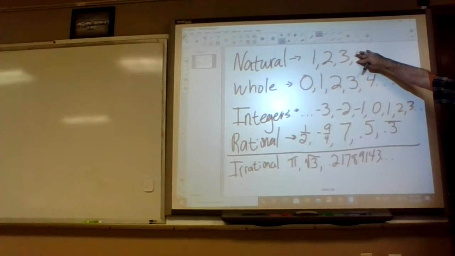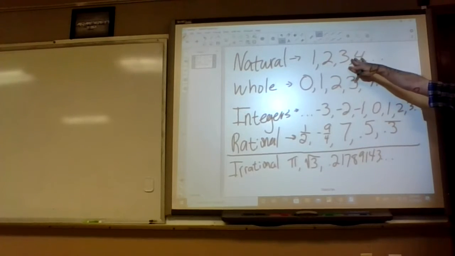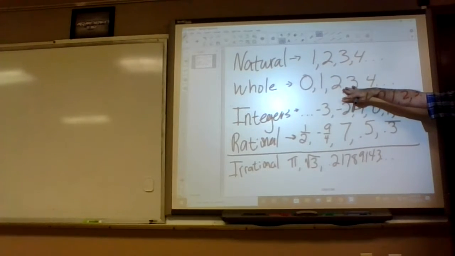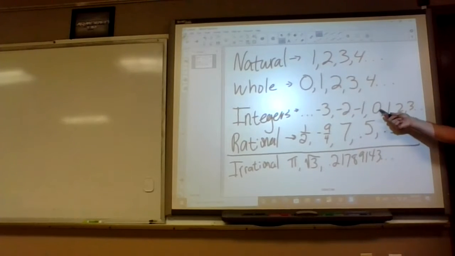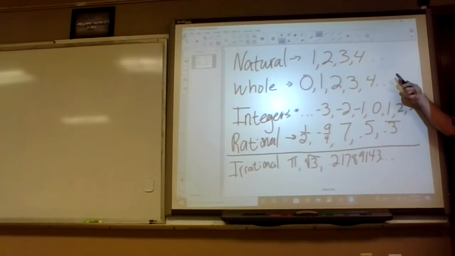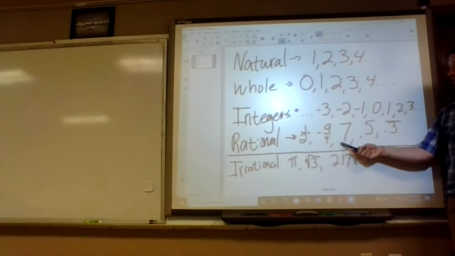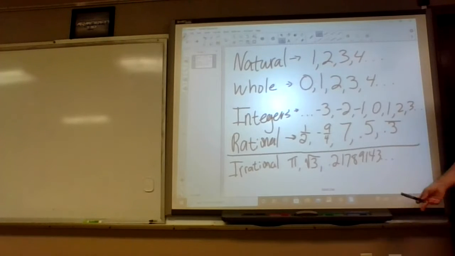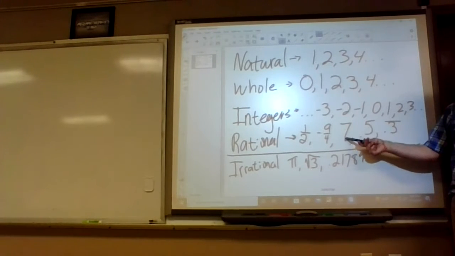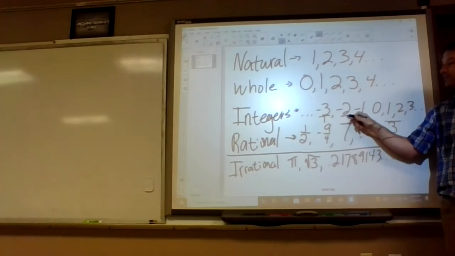So notice that all the natural numbers are also whole numbers. So you could say natural is a subset of whole numbers. All the whole numbers are integers, so whole numbers are a subset of integers. And all the integers, because of this rule, anything over 1 is equal to itself, because you could write all these as fractions if you just put them over 1.